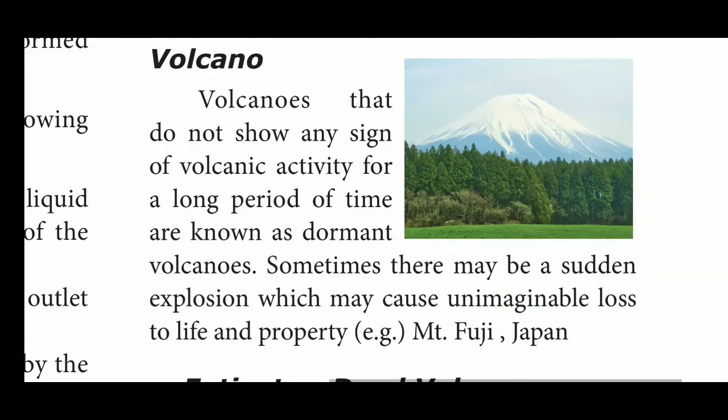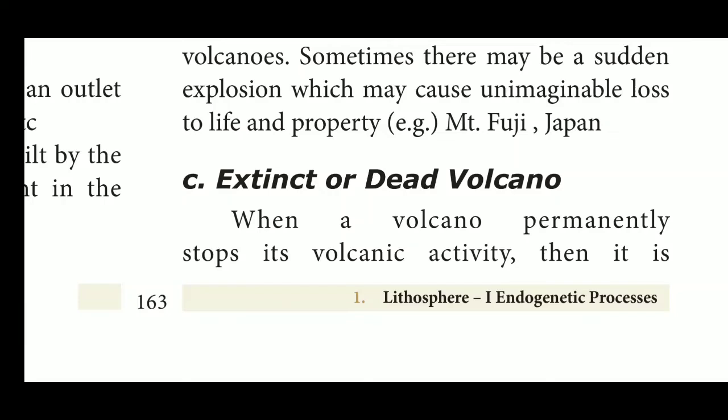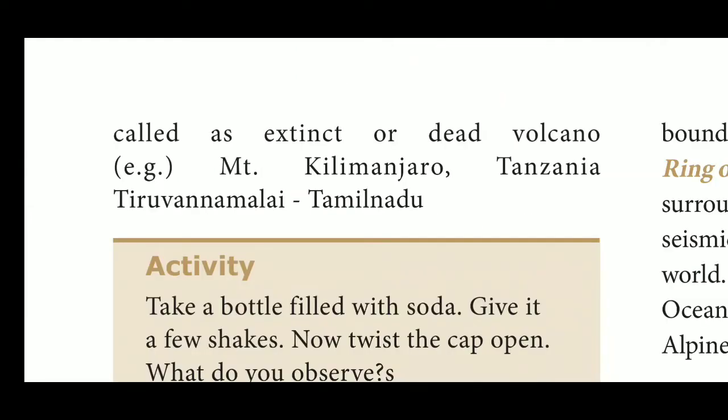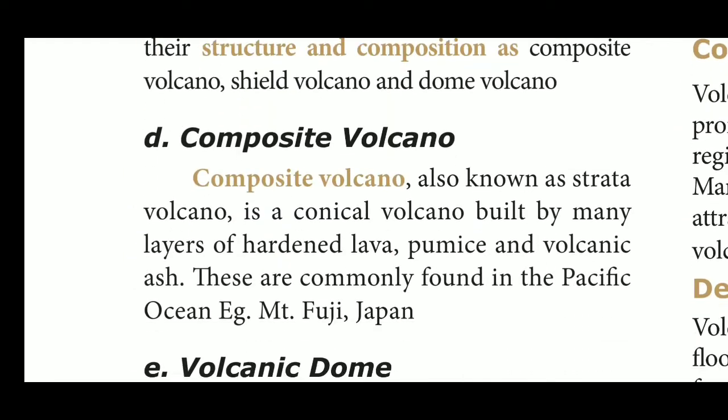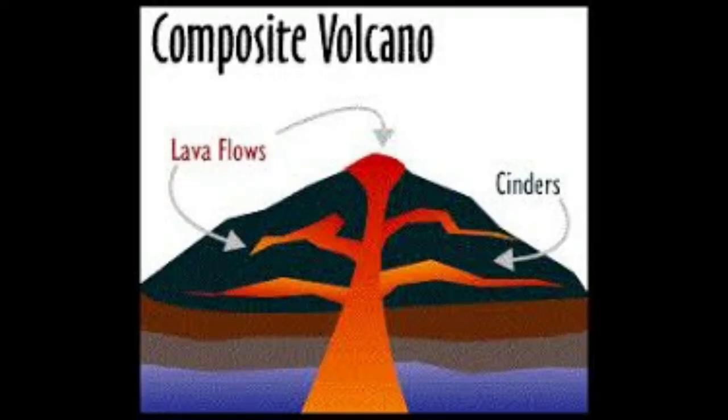Another one is the composite volcano. This composite volcano, also known as a stratovolcano, is a conical volcano built by many layers of hardened lava, pumice and volcanic ash. These are commonly found in the Pacific Ocean. Example, Mount Fuji in Japan. It is also known as a strato volcano, like a strata or layer of the volcano. It is a conical volcano. It's a cone, it's looking like a cone.